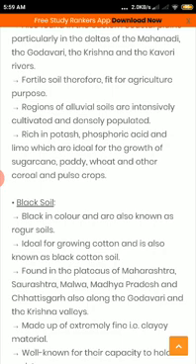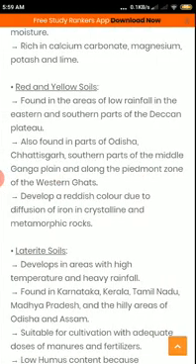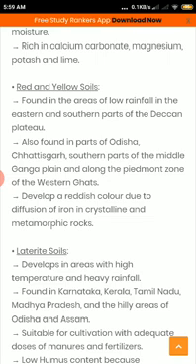The black soil is made up of extremely fine clay material. It is well known for its capacity to hold moisture. This is the black soil. It is rich in calcium carbonate, magnesium, potash, and lime.